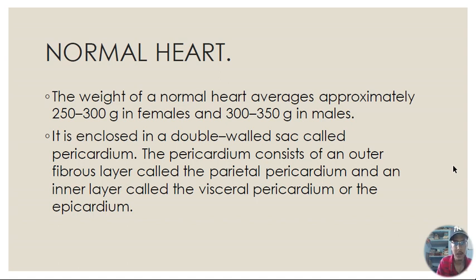About the normal heart: the weight of the normal heart averages approximately 250 to 300 grams in females, and 300 to 350 grams in males. The heart is enclosed in a double-walled sac called the pericardium. The pericardium consists of an outer fibrous layer called the parietal pericardium and an inner layer called the visceral pericardium or the epicardium. This we know from the first year, that the heart is enclosed by the pericardium.